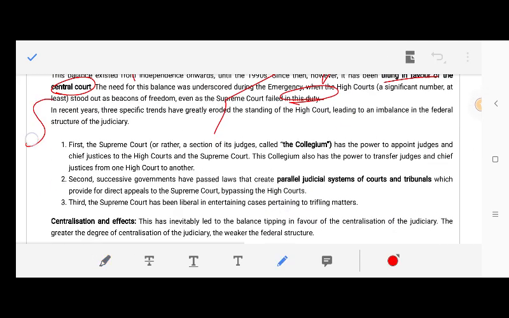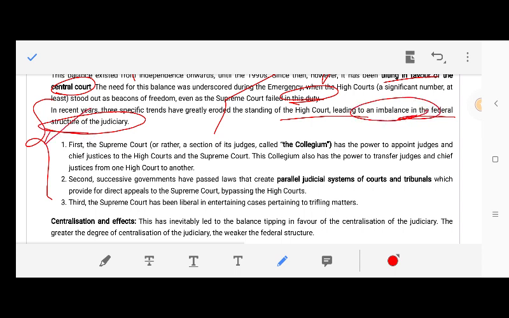Now, in recent years, three specific trends have greatly eroded the standing of the High Court, leading to an imbalance in the federal structure in the judiciary. How is the imbalance occurring? First of all, the Supreme Court, or rather a section of judges called the Collegium, has the power to appoint judges and Chief Justices to the High Court. We know the Collegium system. The Supreme Court judges have power to appoint judges of the High Court, Chief Justices also of the High Court, and the Supreme Court also. So this Collegium also has the power to transfer judges, not only appointment, but also transfer.